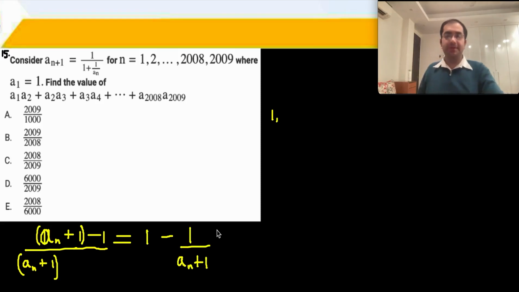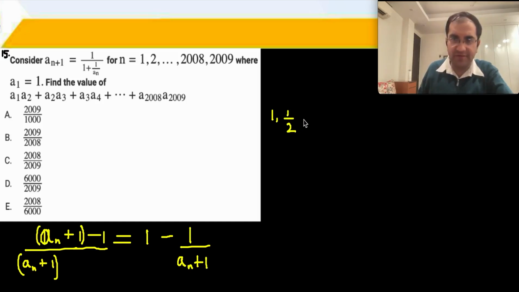Okay? So next it becomes 1 minus 1 upon 1 plus 1. 1 minus half, it becomes half. Okay? Next term, here if you put half, then half plus 1 is 3/2, upside down 2/3, so 1 minus 2/3 becomes 1/3.